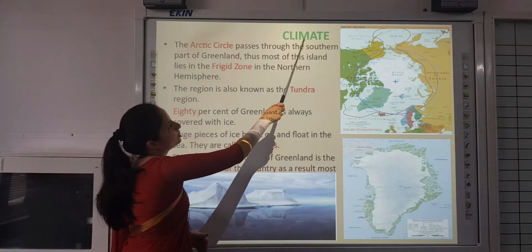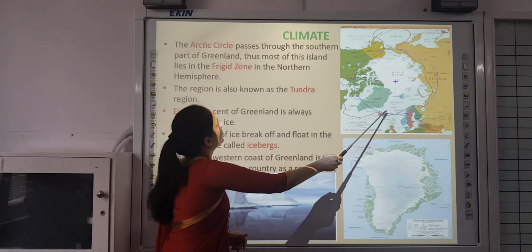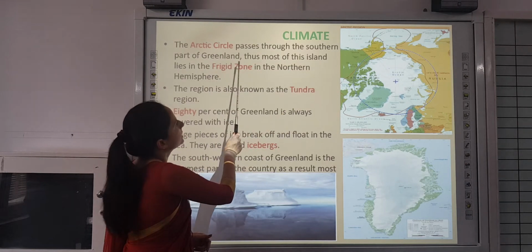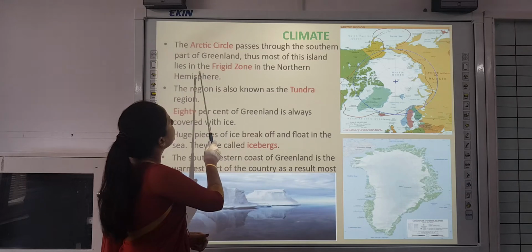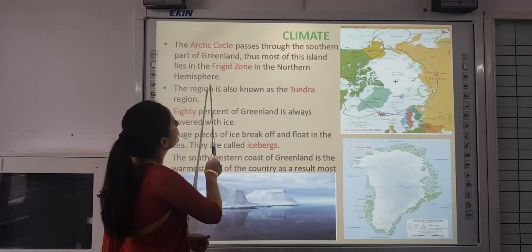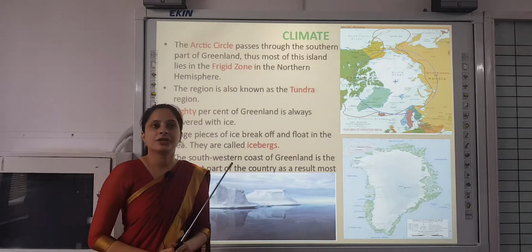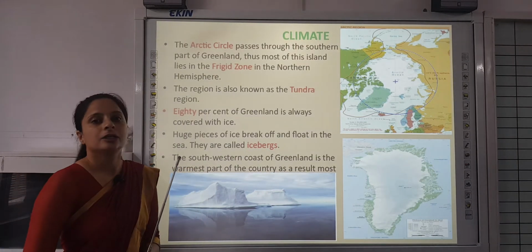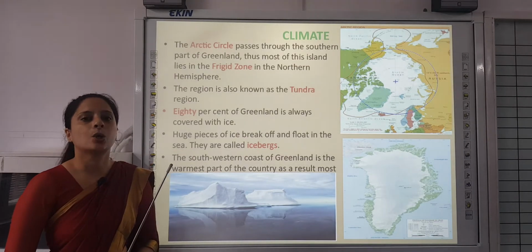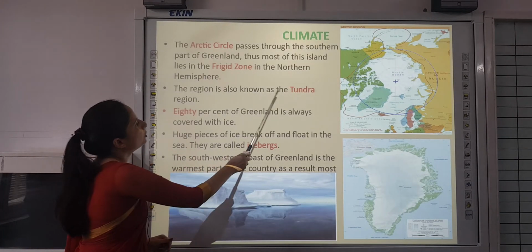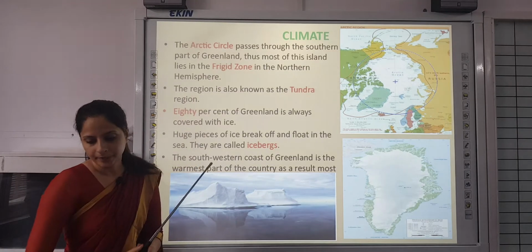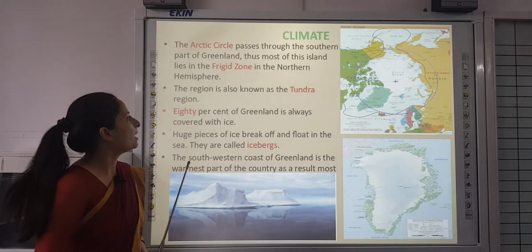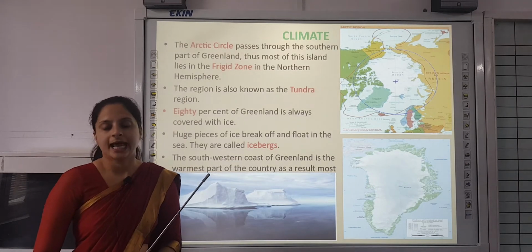Now about the climate of Greenland. As you can see in the map here, the Arctic Circle passes through the southern part of Greenland. Thus, most of this island lies in the frigid zone in the northern hemisphere. And you know that the region between the Arctic Circle and the poles is a frigid zone where the climate is pretty cold. The region is also known as the tundra region. Tundra region is found near the Arctic region and on top of the mountains where the climate is pretty cold and windy.